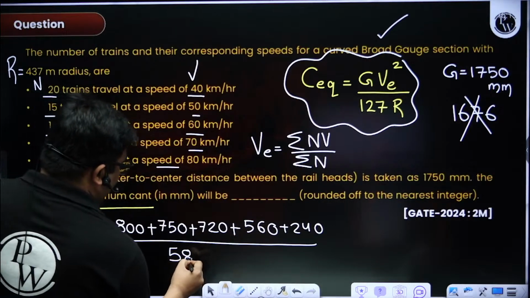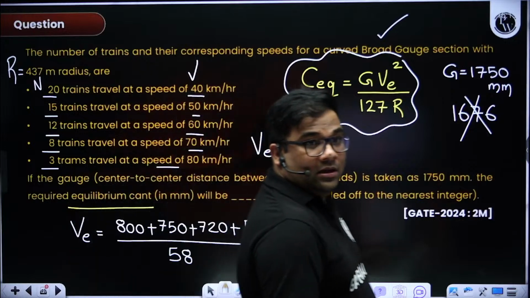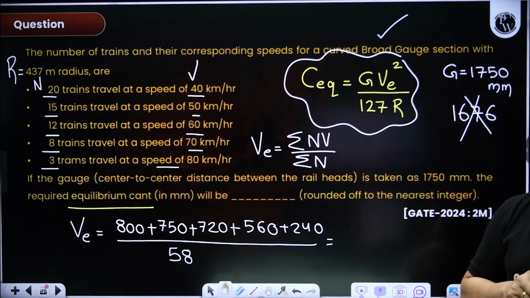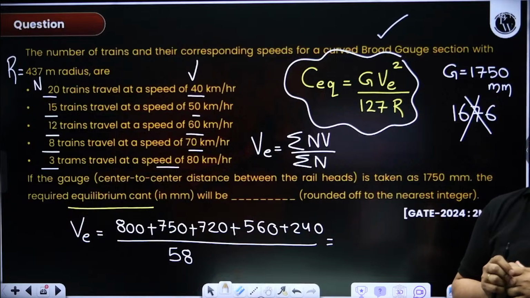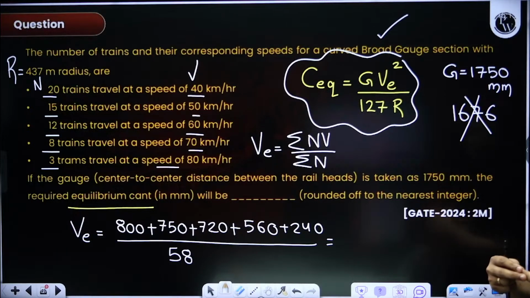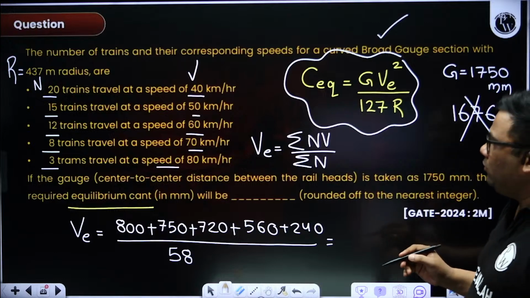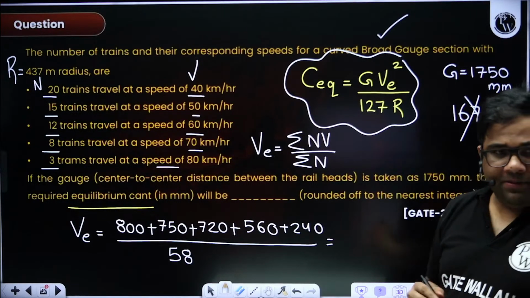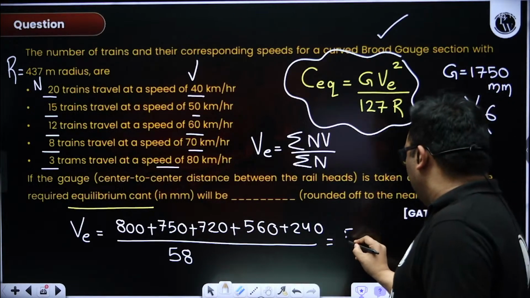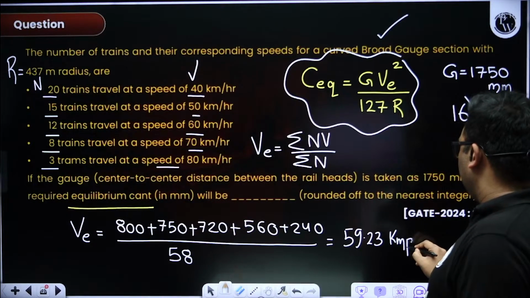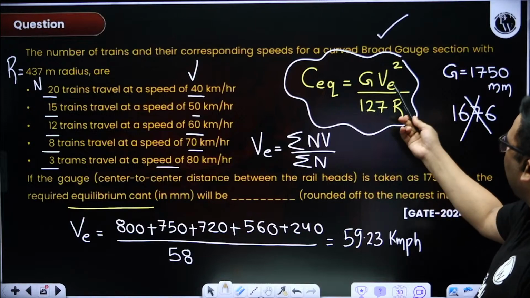What is the equilibrium speed you are getting? Tell me. First tell me the equilibrium speed. 52.93 you are getting as equilibrium speed. No. You are getting 52? 52.93 you are getting. Okay. The rest you have to just put here. Now put this equation.